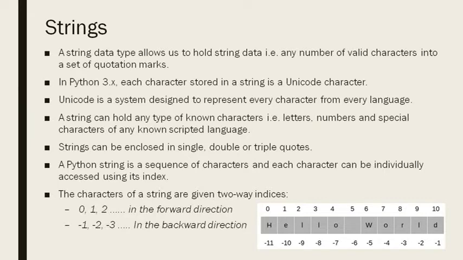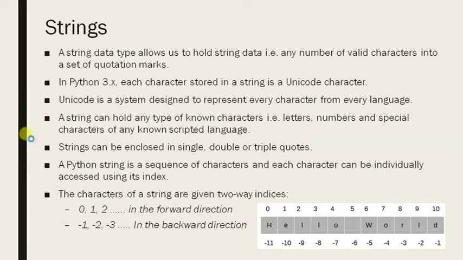So in Python 3.0 and ahead, that is the 3.x versions, each character that is stored in a string is stored as a Unicode character. Unicode is a system designed to represent every character from every language in the world.